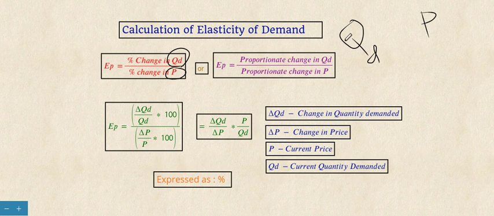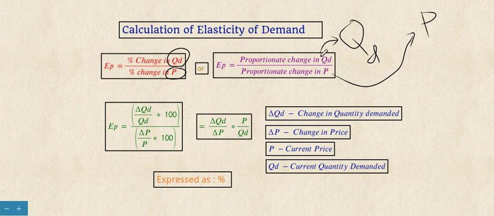We see the proportionate change in quantity demanded first, taken in the numerator, and the proportionate change in price as the denominator.